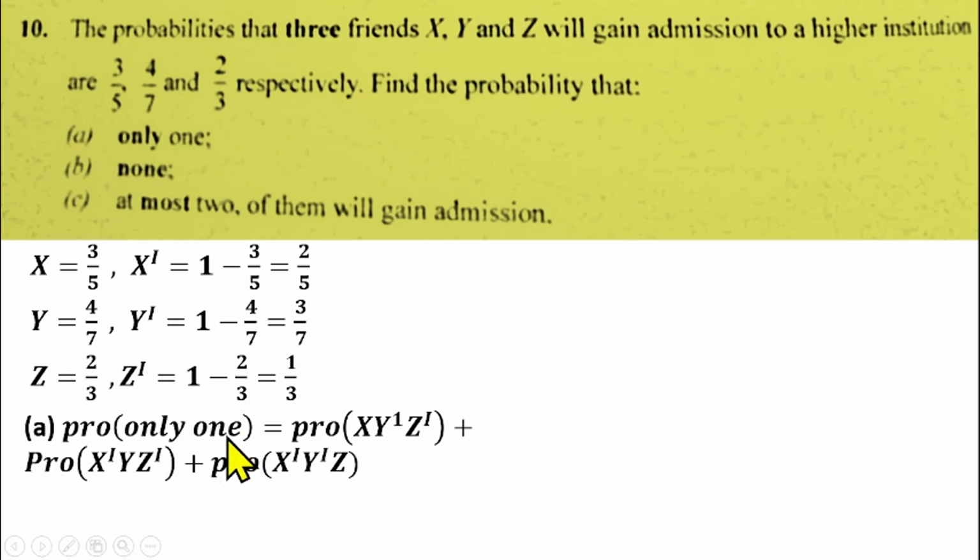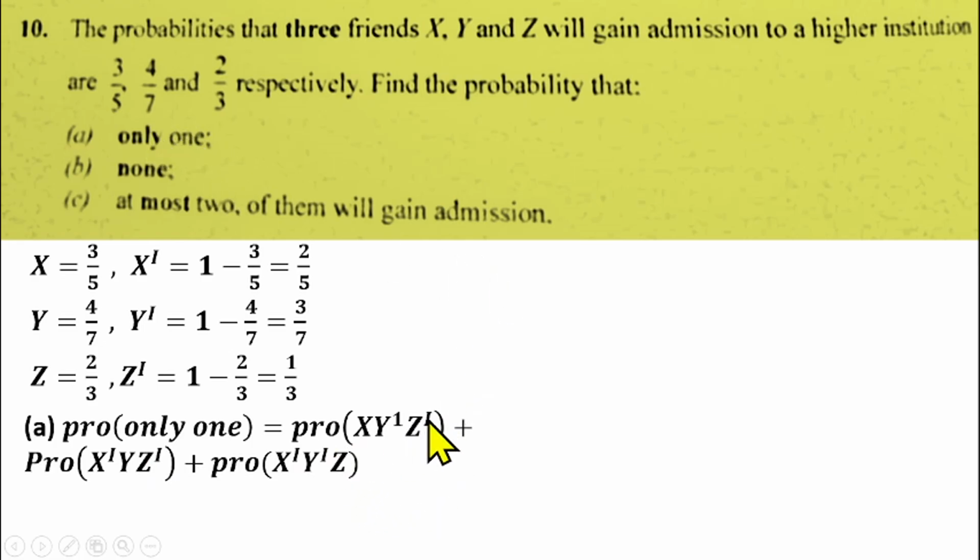So the probability of only one gaining admission is S gains admission, Y did not gain, Z did not gain, plus, which is represented by or, the probability that S will not gain, Y gains, Z did not gain, or the probability that S did not gain, Y did not gain, Z gains. So these are the 3 options for the probability that only one will gain admission.